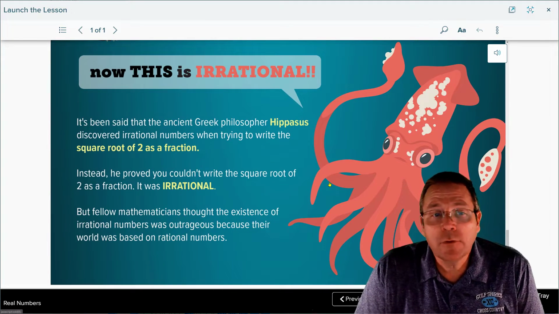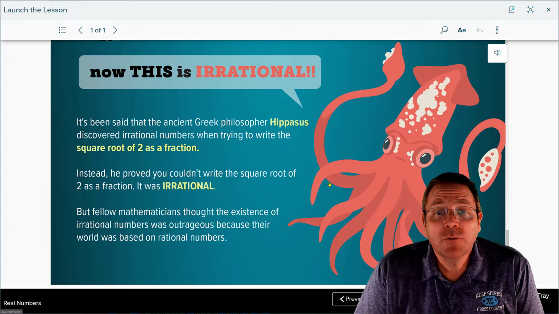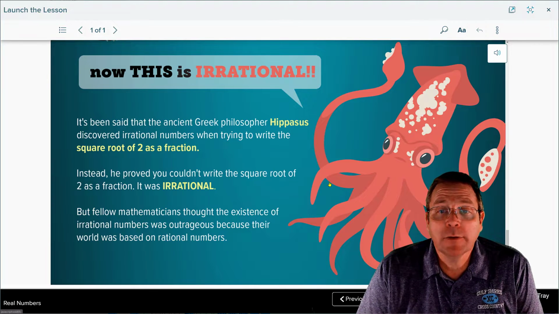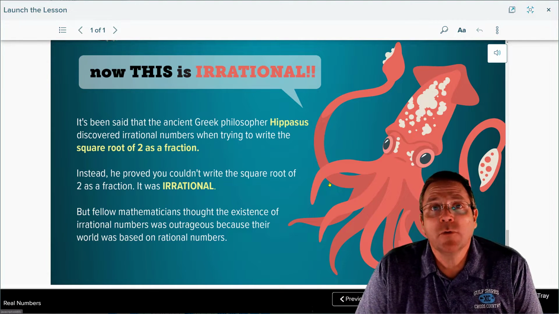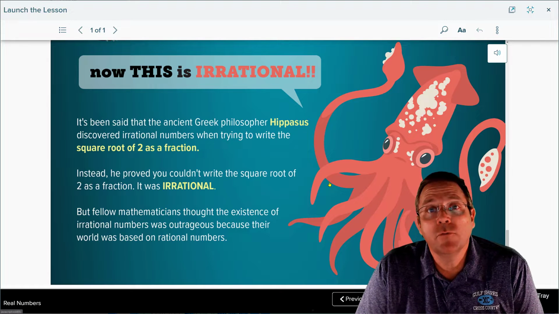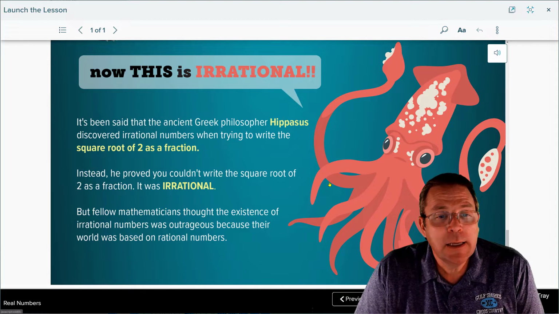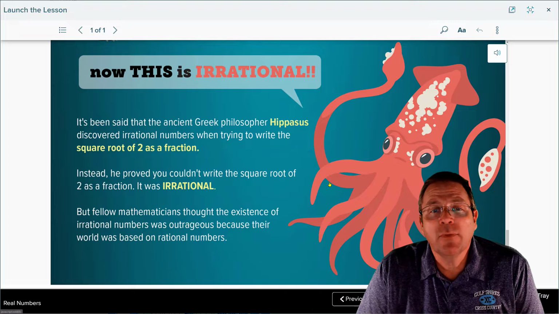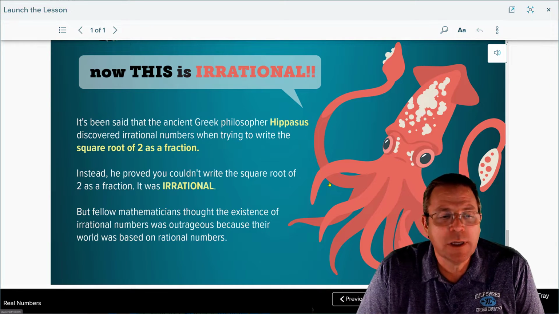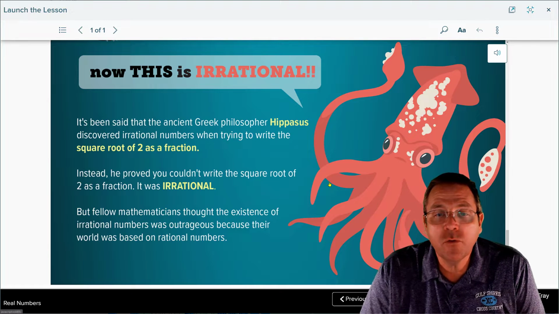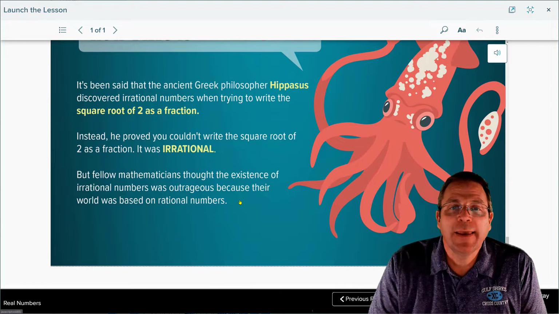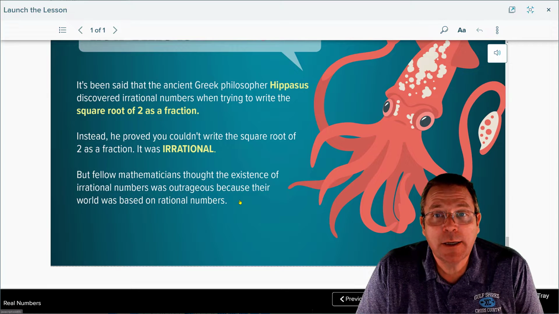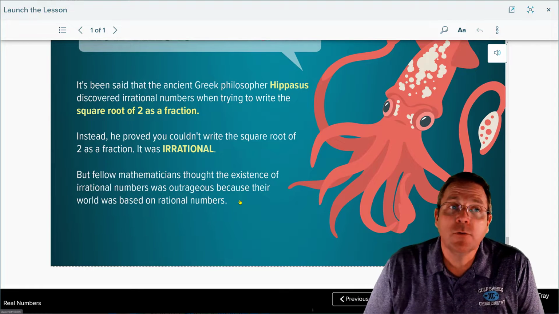Now, it has been said that the ancient Greek philosopher Hippasus discovered irrational numbers when trying to write the square root of 2 as a fraction. Instead, he proved that you couldn't write the square root of 2 as a fraction, and it was irrational. But fellow mathematicians thought the existence of irrational numbers was outrageous because their world was based totally on rational numbers. They had not gotten to that irrational state yet that we're fixing to dive into when we get into this lesson.